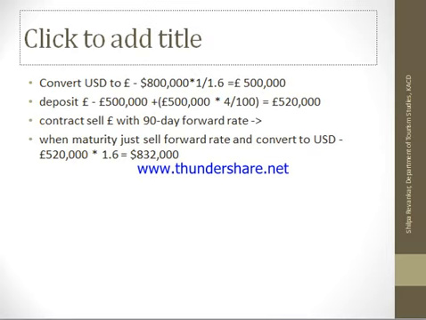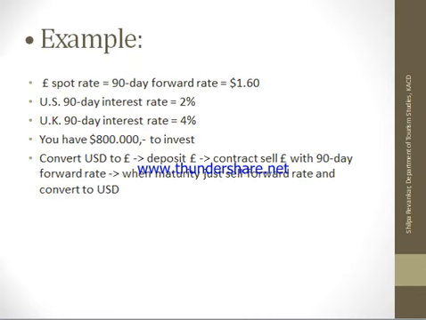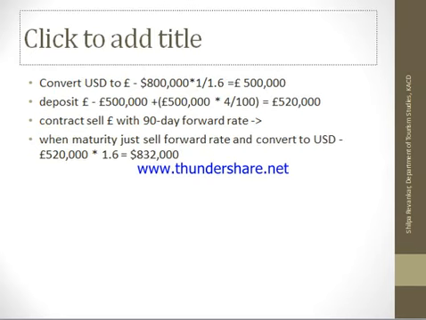Why have I converted it into pounds? Because you may see that the interest rate in the UK is more, that is 4%, and in the USA it is only 2%. So I convert the dollars into pounds, and it becomes 5 lakh pounds. I deposit it into a UK bank for 3 months, and the 3 months interest rate is 4%. So interest on 5 lakhs at 4% will become 20,000. So at the end of 3 months I will get 5 lakh plus 20,000, that is 5 lakh 20,000 pounds.